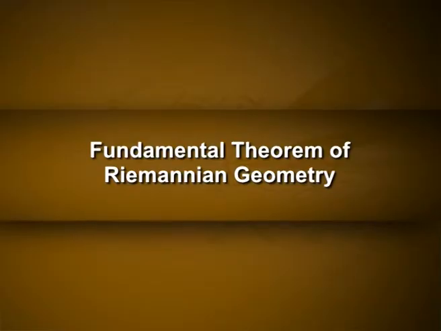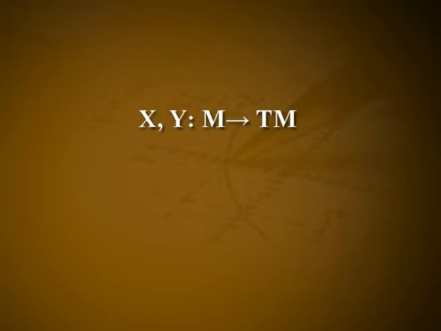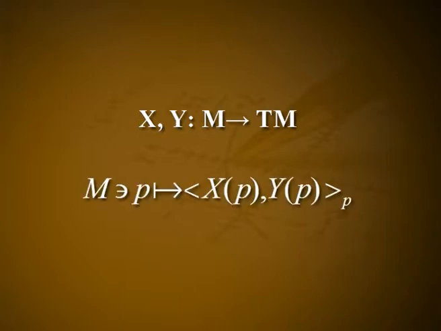Fundamental theorem of Riemannian geometry. Let M be a differentiable manifold. Suppose that each tangent space T_P M of M is equipped with a positive definite symmetric bilinear form, an inner product, so that for any two smooth vector fields X, Y from M to TM, the function P, element of M, goes to the inner product ⟨X_P, Y_P⟩ is smooth. We know that M together with this structure is a Riemannian manifold. The system of bilinear forms on the tangent spaces is the Riemannian metric on M.